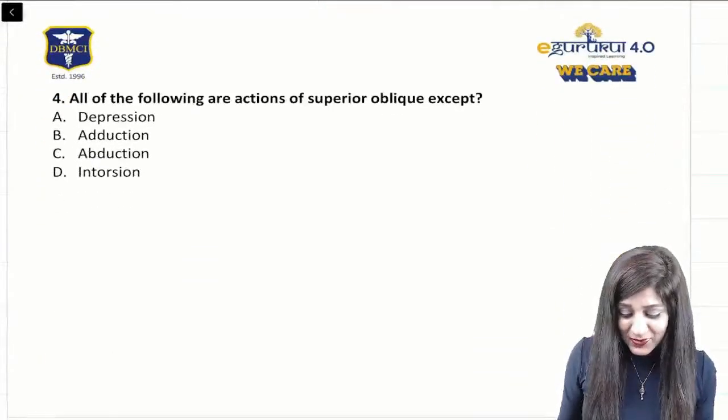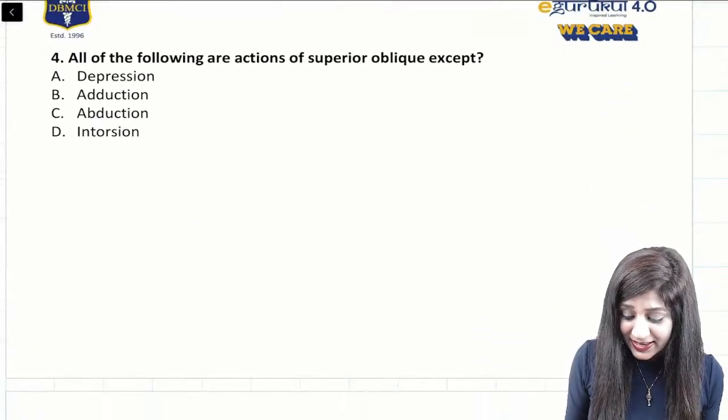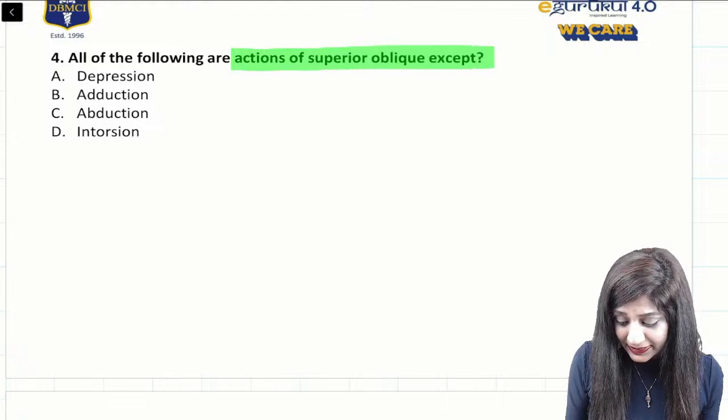Chalo. Next question. All of the following are the actions of superior oblique except?